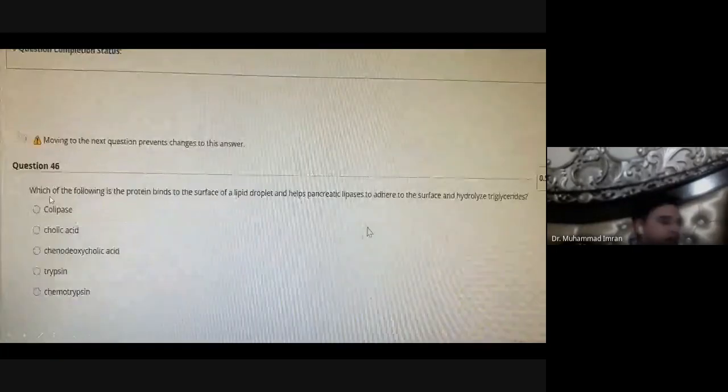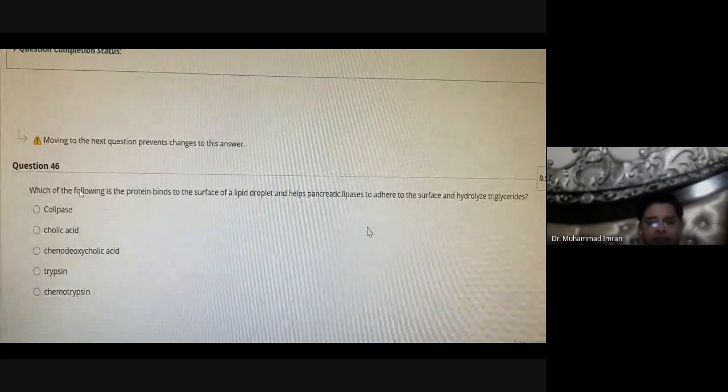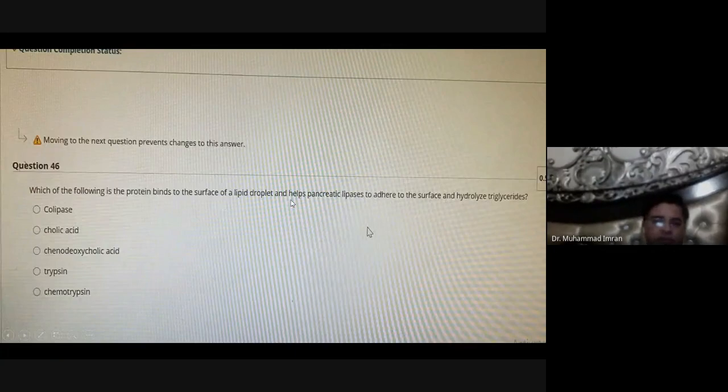Which of the following proteins binds to the surface of lipid droplets and helps pancreatic lipase adhere to the surface and hydrolyze triglycerides? Colipase. Colipase is the helping protein of lipase to break down lipids.